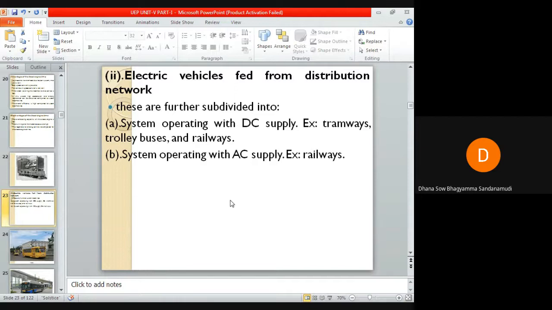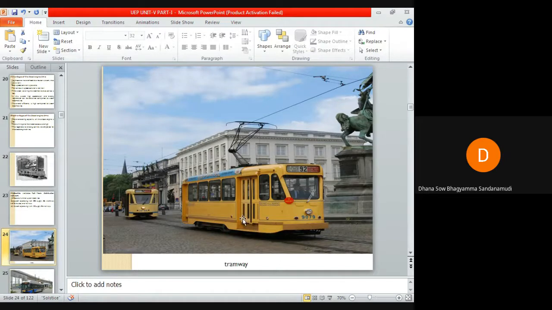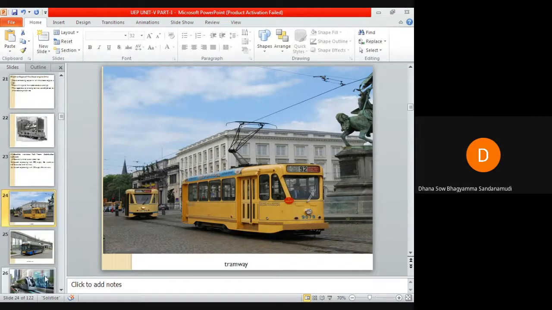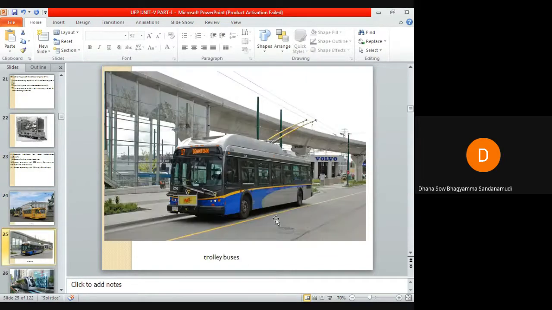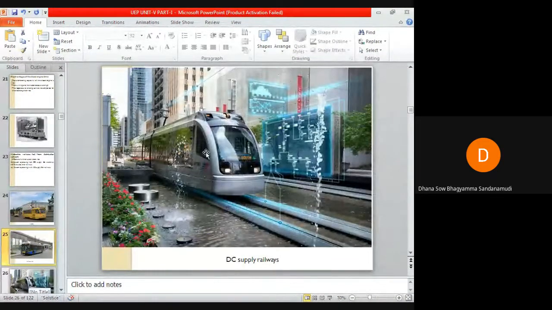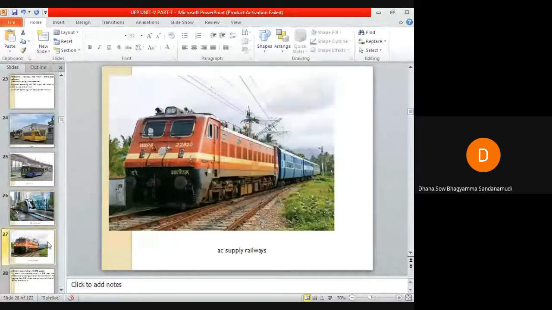The examples of the systems which operate with DC supply are tramways, trolley buses, and railways. Examples for the systems which operate with AC supply are railways. This is an example of a tramway. This is an example of a trolley bus, and this is an example of a DC supply railway. And this is an example of an AC supply railway.